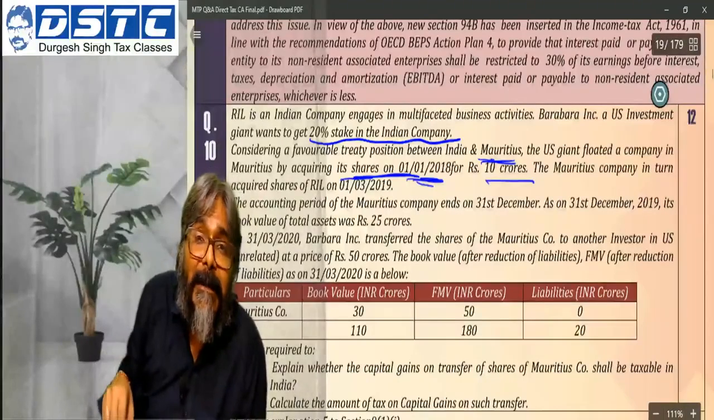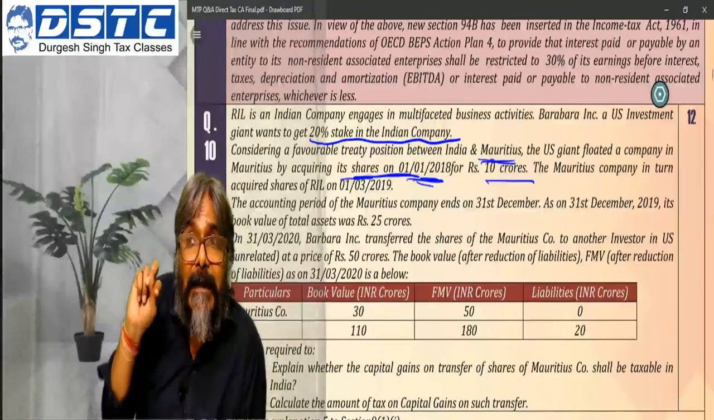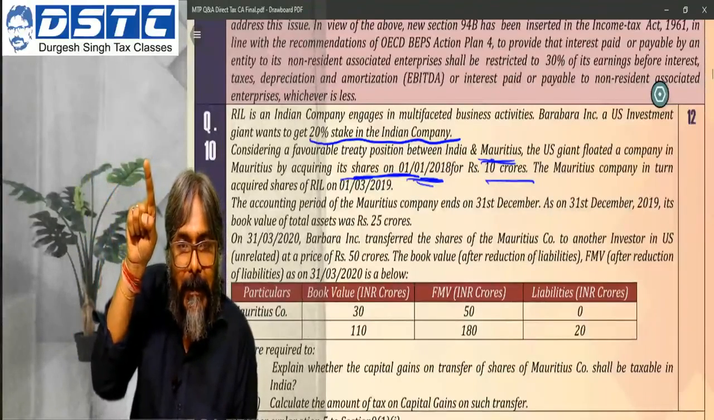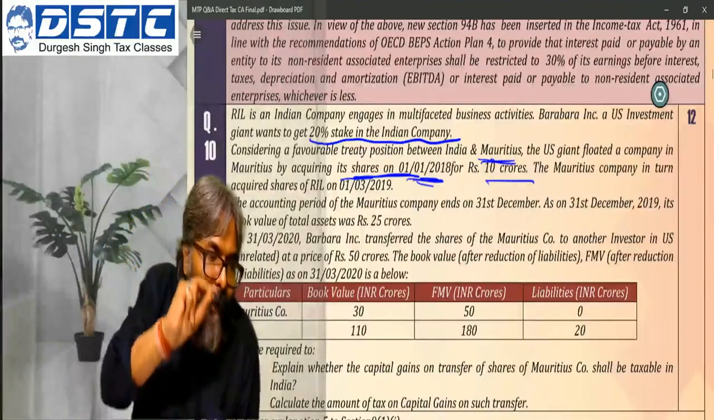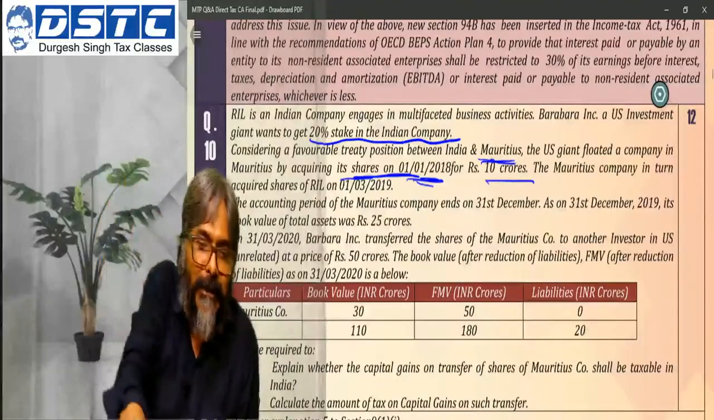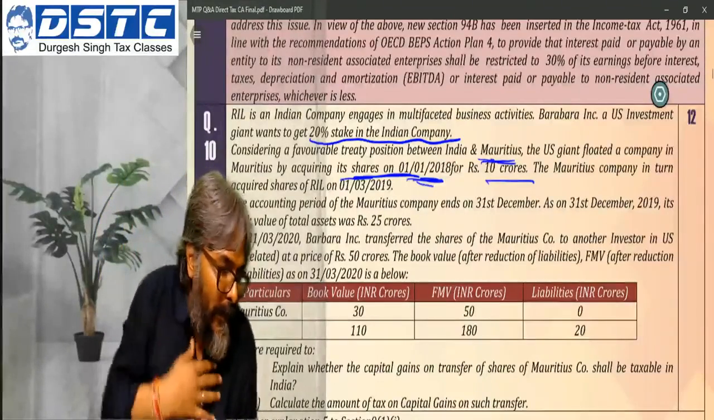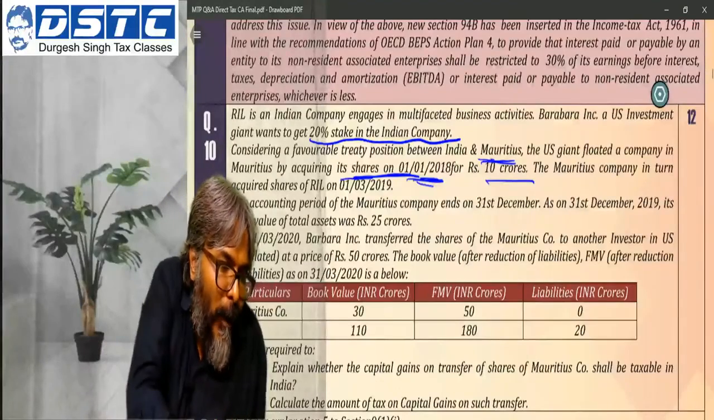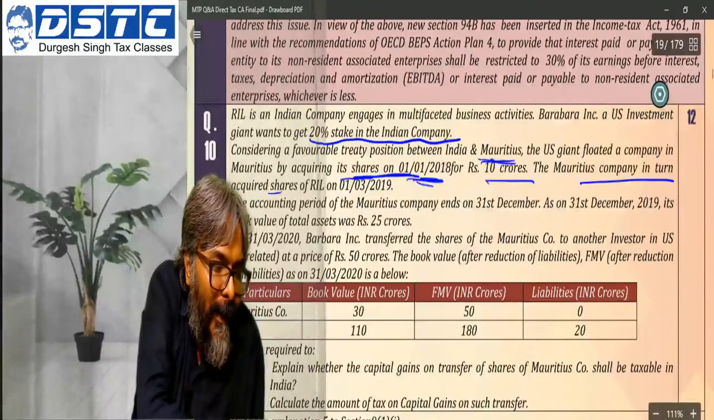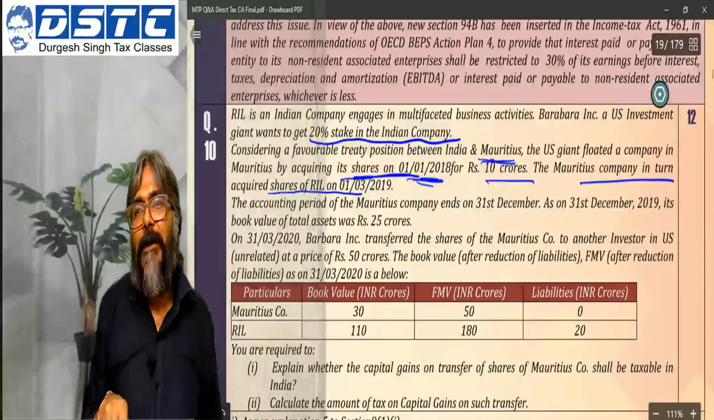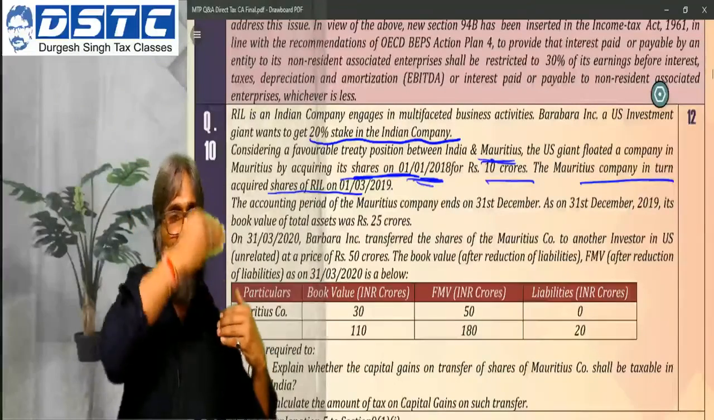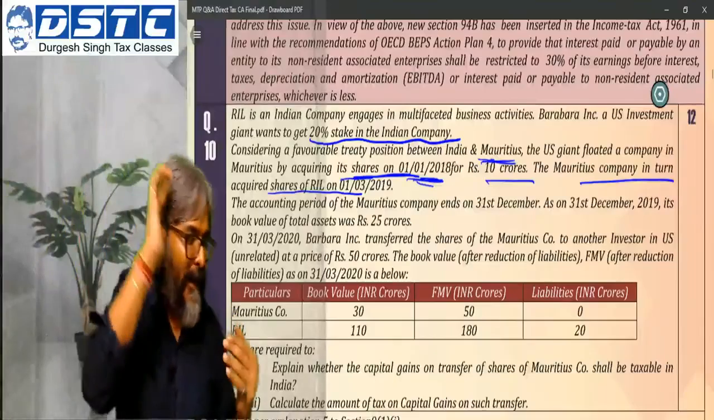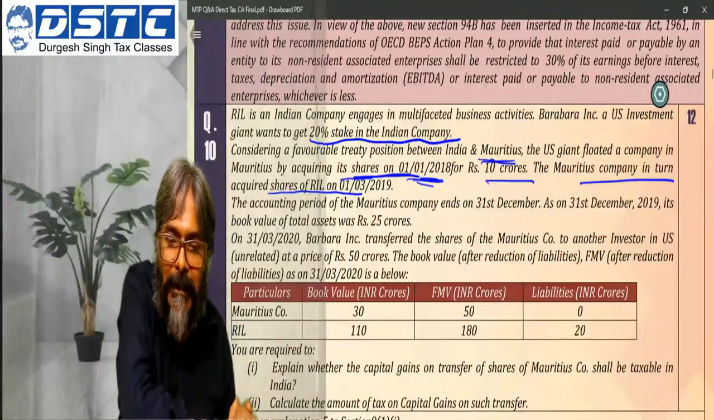So in my case study, students, I have floated a Singapore company. Here you are getting the case through Mauritius. The Mauritius company in turn acquired RIL on 1st of March 2019. So the US company acquired the shares in Mauritius, and the Mauritius company in turn acquired the shares of RIL on 1st of March 2019.